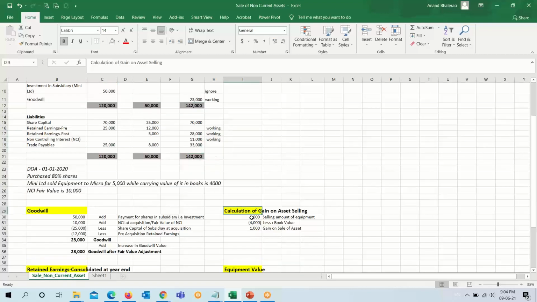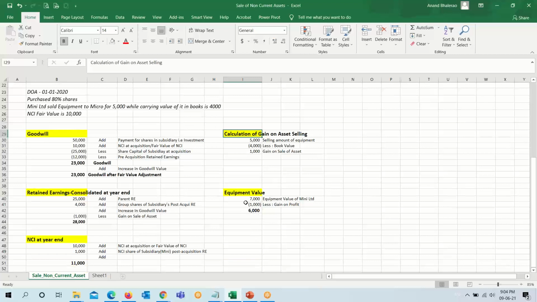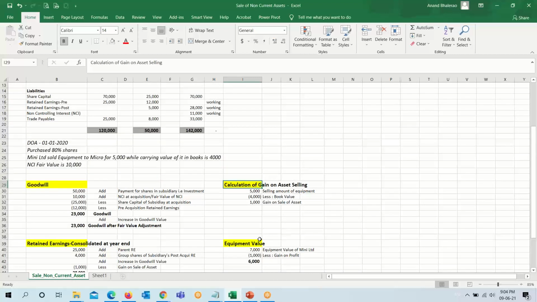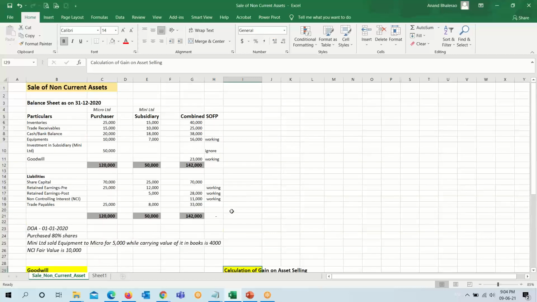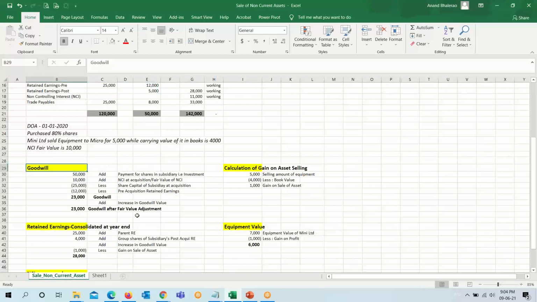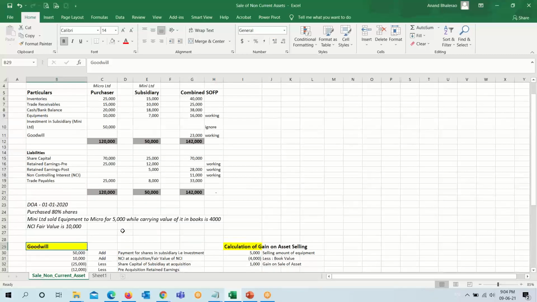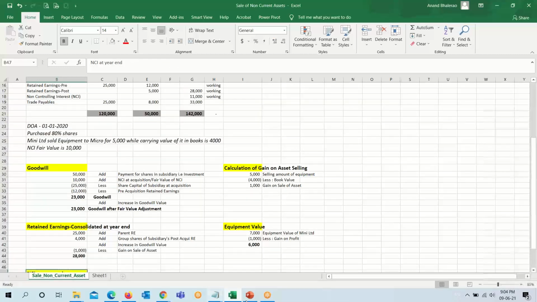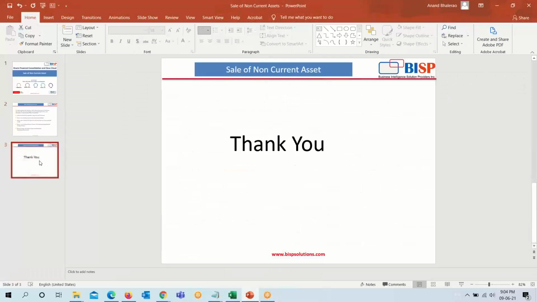What we have done, we have reduced the profit element from the selling, and the equipment cost is shown at its original value, 16,000. And the others are our routine workings which we usually do in the process of consolidation: goodwill, retained earning, and non-controlling interest. Hope you find our session on the sale of non-current asset useful. Thank you.